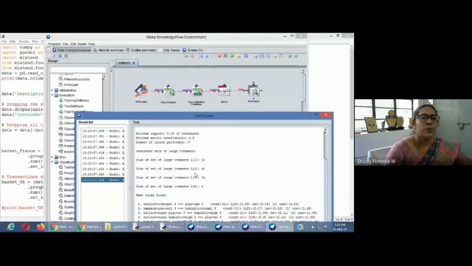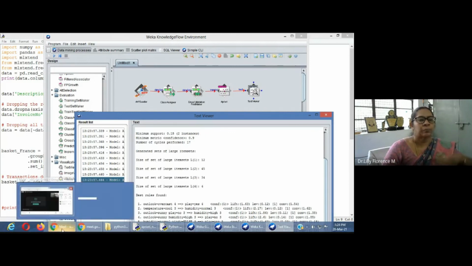In this way, you can build a model for your algorithm and get the result. If you are involved in research paper writing and comparing two or three algorithms, it is easy to design a model here. Visualizing your model is very easy. You can build your model, get your result, and compare easily. I hope you understood the Apriori algorithm implementation in Python and in the WEKA tool, and also the model built using the workflow in WEKA. Thank you.